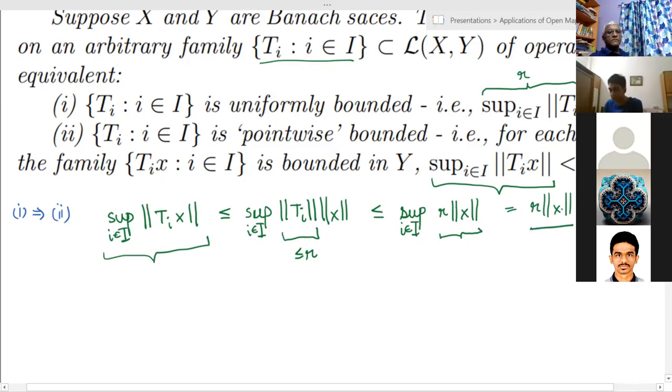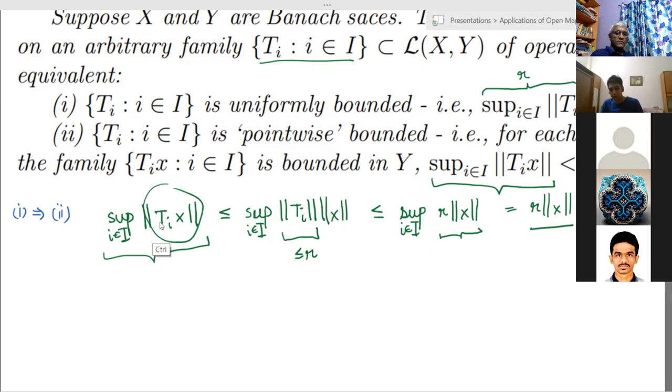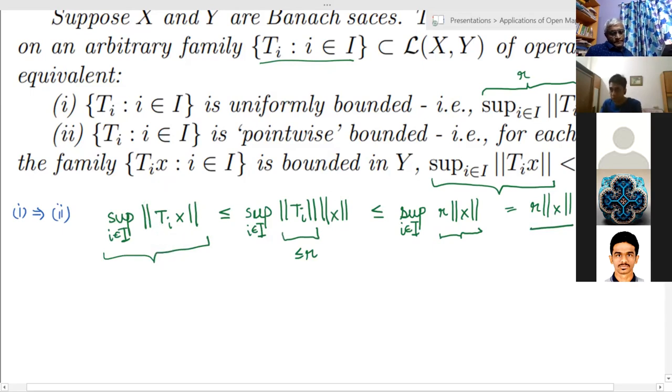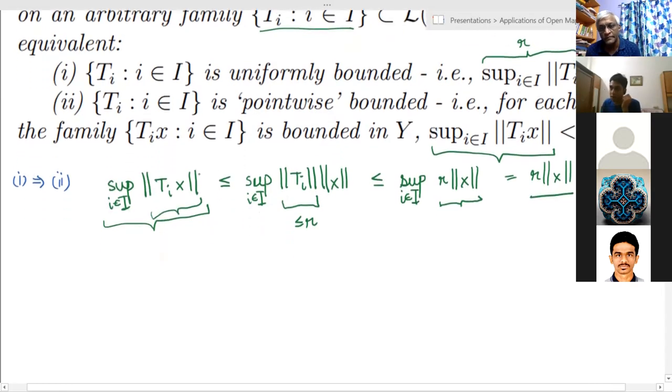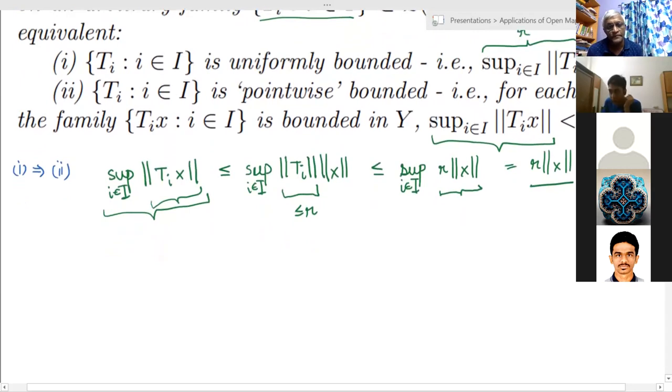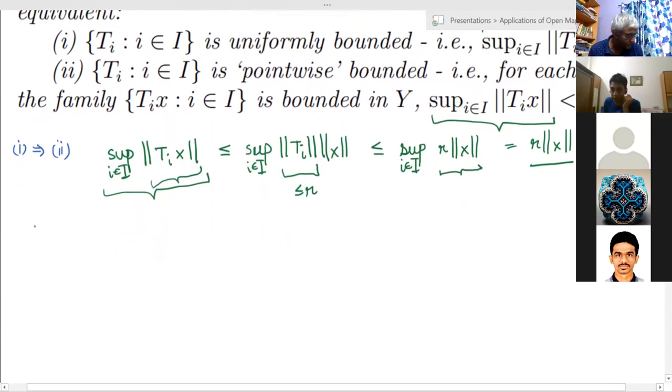And since x is fixed for now, this quantity is certainly finite. Since x is fixed, we found a finite bound for each x for this quantity. And therefore, for each point, the family of these numbers is bounded. And we get that our family is indeed pointwise bounded. So uniform boundedness implies pointwise boundedness.